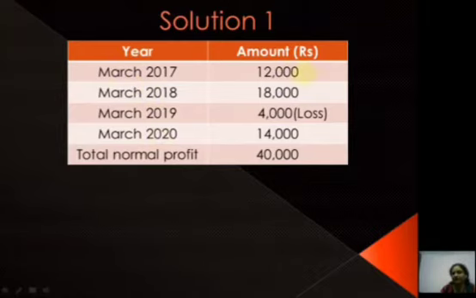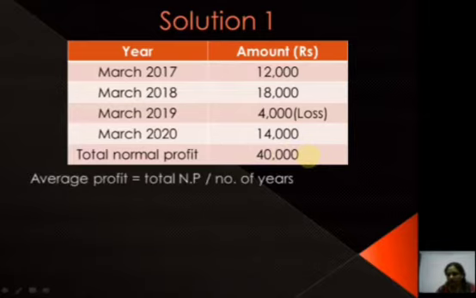Then profit, that is 12,000, 18,000, 4,000 loss, and 14,000 for profit. Then we have to add these 4 items. The loss will be deducted and the total will be 40,000, that is total normal profit. Then average profit is total normal profit divided by number of years.